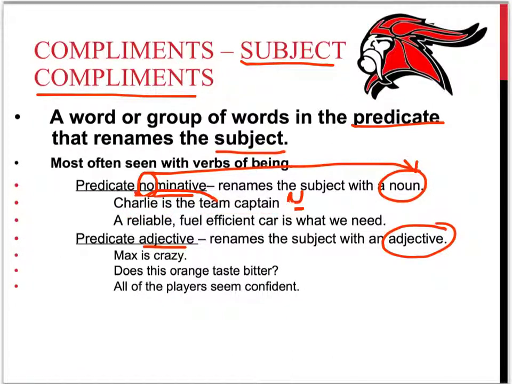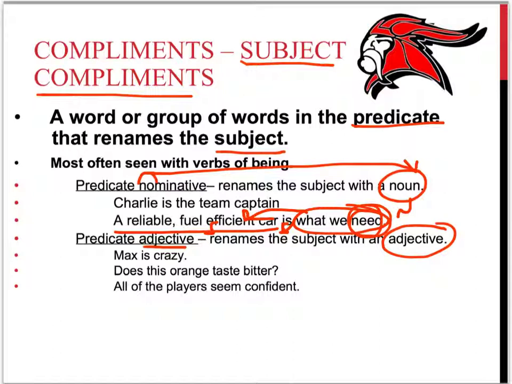Let's check the next sentence here. A reliable, fuel-efficient car is what we need. This one's a little more tricky, but it's the same thing. Verb, subject, and it's renaming what we need. Need really is a noun, right? So what we need. It's renaming the fuel-efficient car, saying it's what we need.